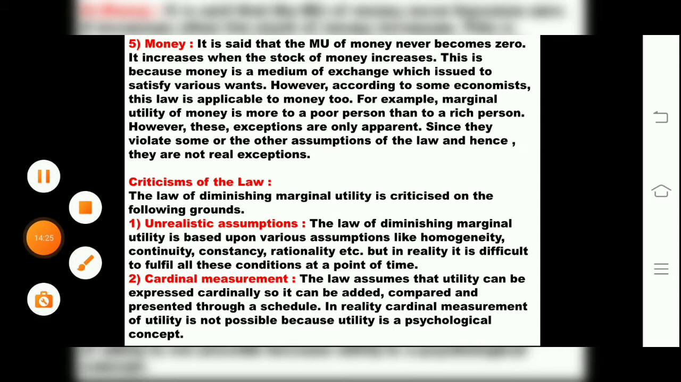Then the fifth exception is money. See, it is said that the MU of money never becomes zero. It increases when the stock of money increases. This is because money is a medium of exchange which satisfies various wants. However, according to some economists, this law is applicable for money too. For example, the marginal utility of money is more to a poor person than to a rich person. A poor person will demand more money than a rich person. A rich person already has money with him.